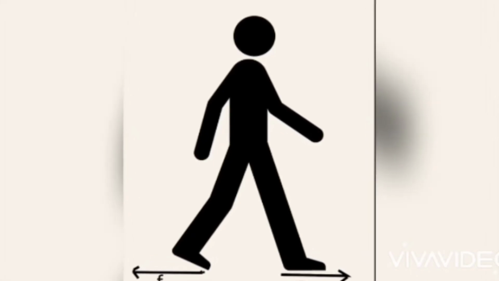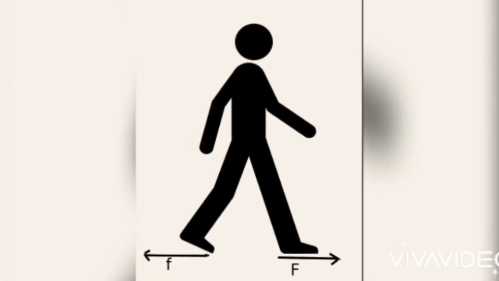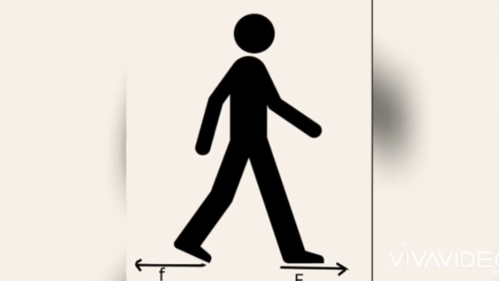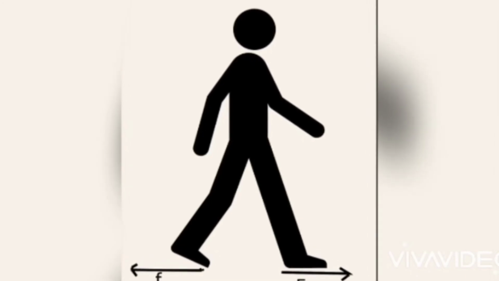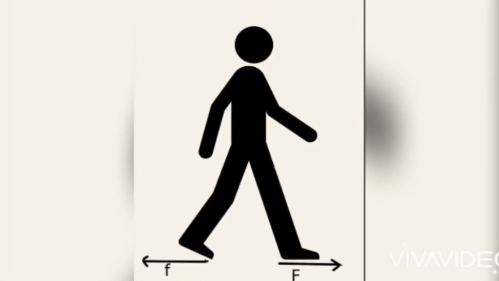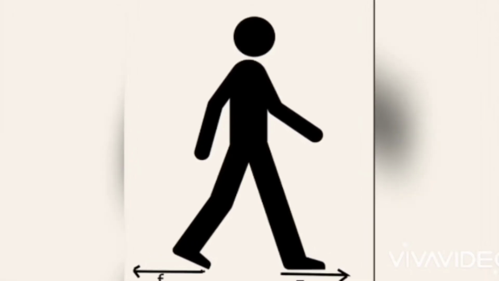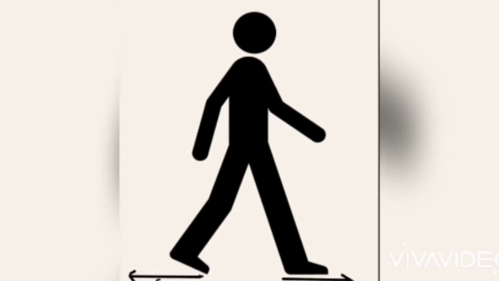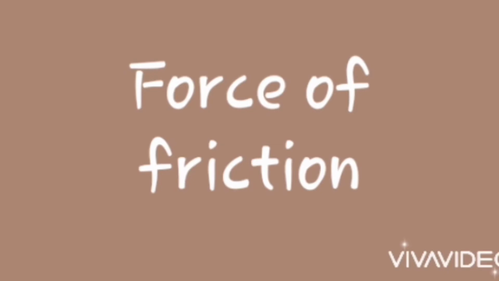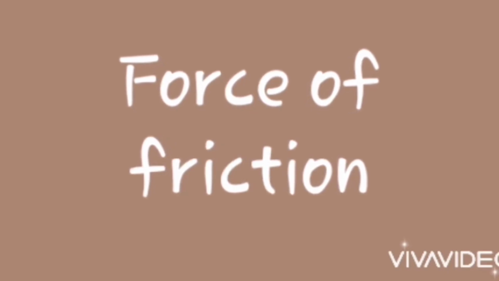Do you understand? The force applied on the ground with our foot is which force? Can you say? That is the force of friction. Here we are applying the force of friction on the ground with our foot. That is, the force of friction is opposite to the direction of our motion.